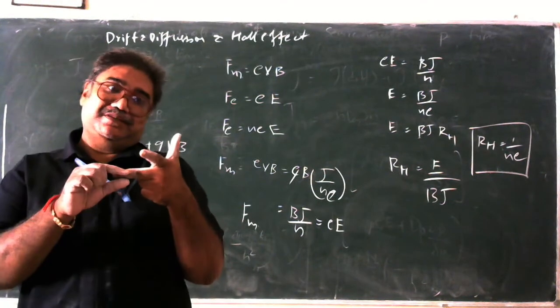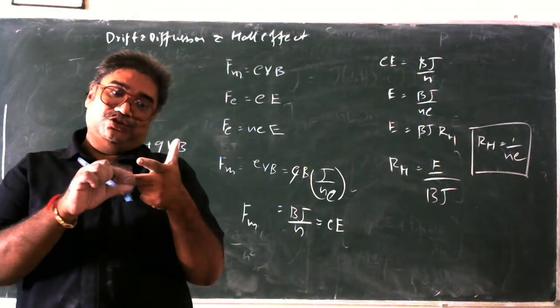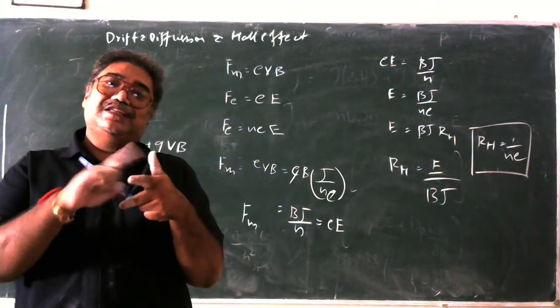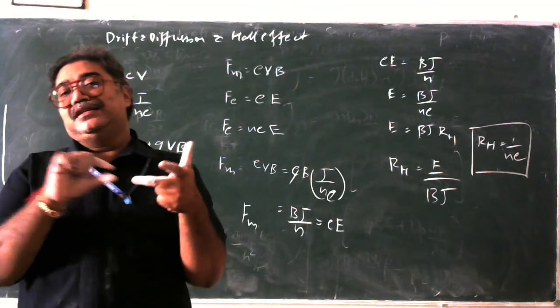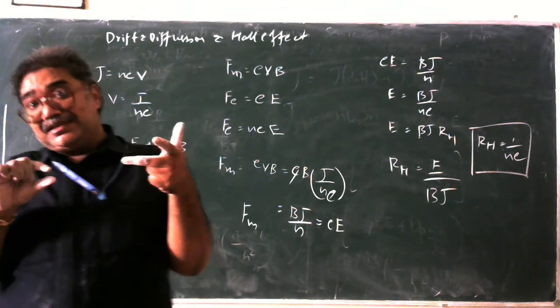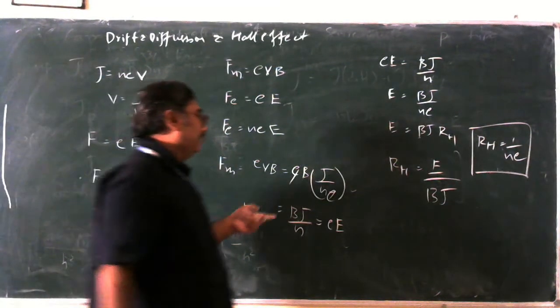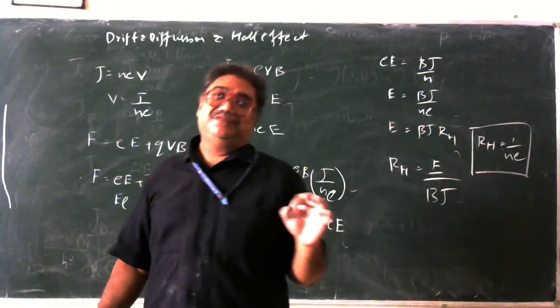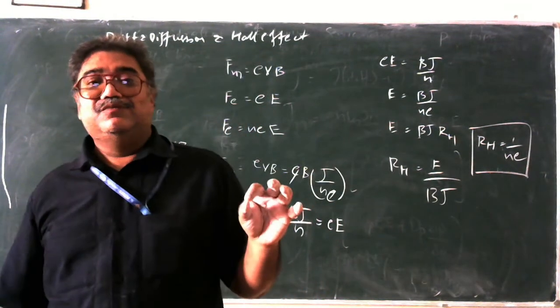So this is the specimen. This specimen is exposed to an electric field and a magnetic field. When these two are applied perpendicular to each other, what is happening? A current density is produced. So noting down the current density, we substitute in this value and we get the value of what? The Hall coefficient. So this is a beautiful demonstration for finding out what kind of semiconductor it is.